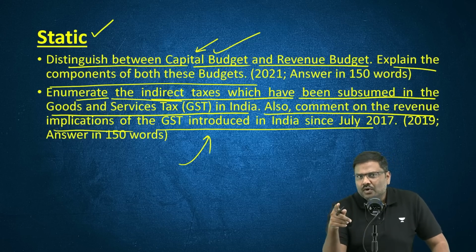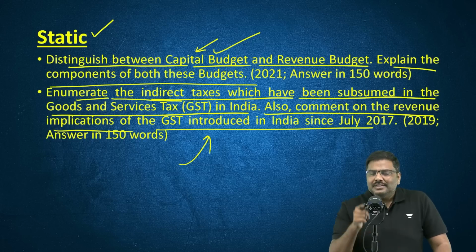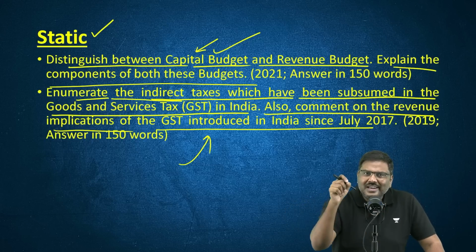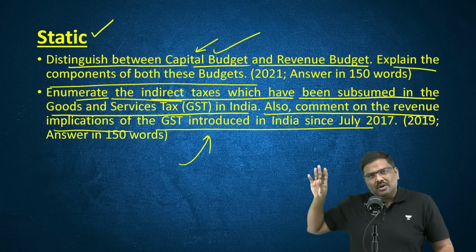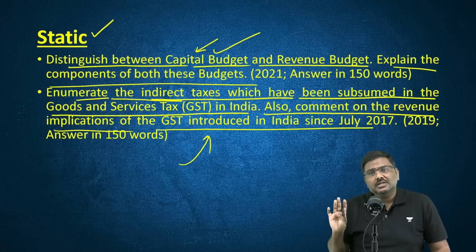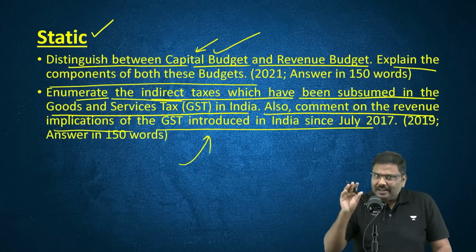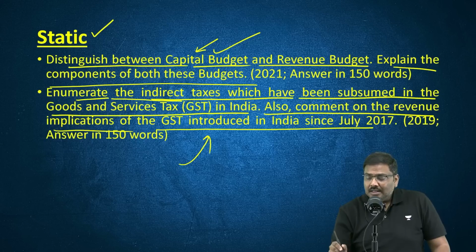But before I go forward, I'll have to warn you here. What is the warning? The questions which have been asked straightforward like this are very less. Do not expect, let's say, out of 7 to 8 questions, that 5 questions will be straightforward like this, or 4 questions will be straightforward. No. Generally, in agriculture, they have the habit of asking that. There is one more area, land reforms, where they have the habit of asking the straightforward question.